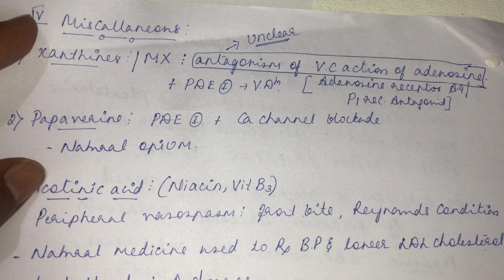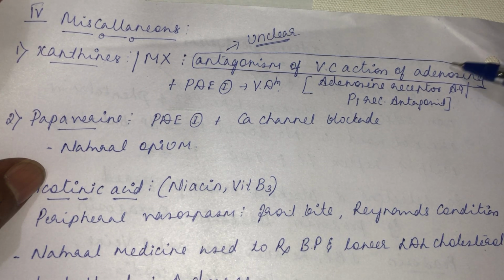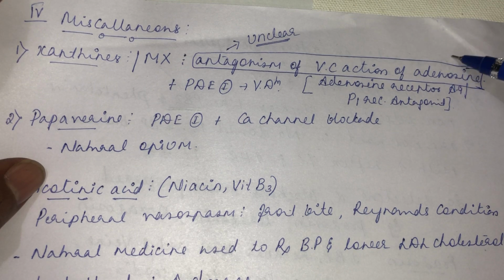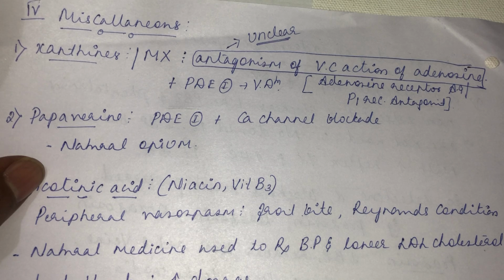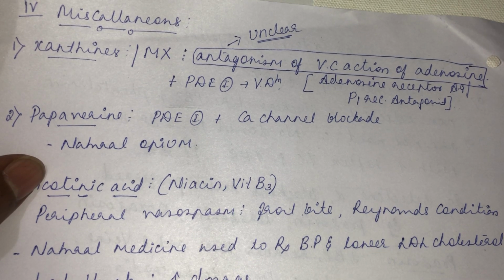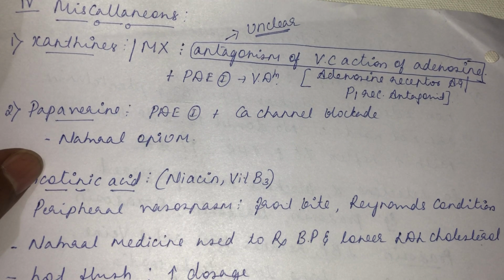See, why do we drink coffee early in the morning? It stimulates the CNS. How does it stimulate the CNS? It is by antagonizing the adenosine receptor. Adenosine is a very important neurotransmitter that induces sleep. The major induction of sleep is our circadian rhythm, how we wake up at the correct time and sleep at the correct time. So the circadian rhythm is mainly regulated by this adenosine, which induces sleep. By antagonizing this adenosine receptor, caffeine or theophylline is used as a CNS stimulant.